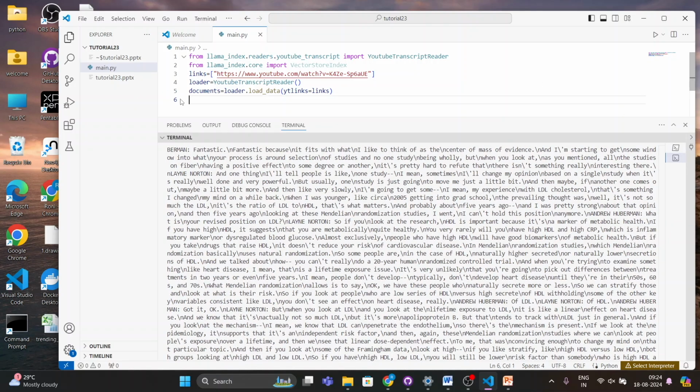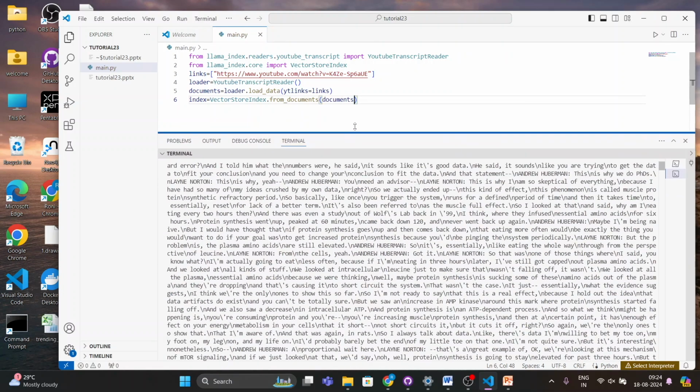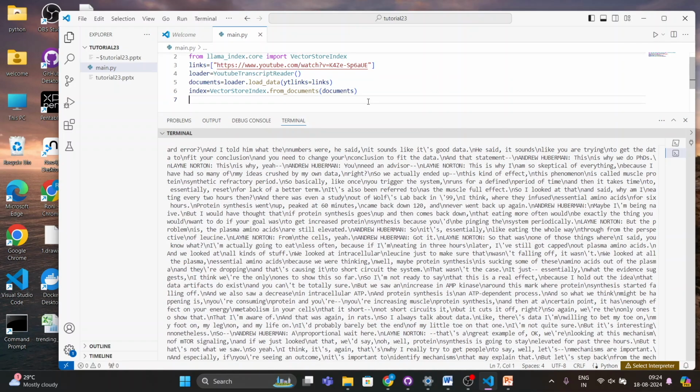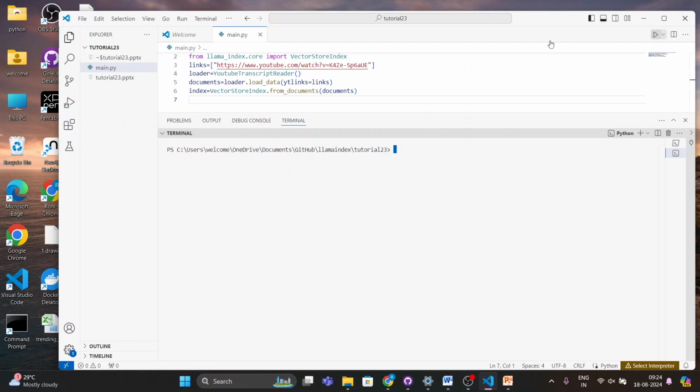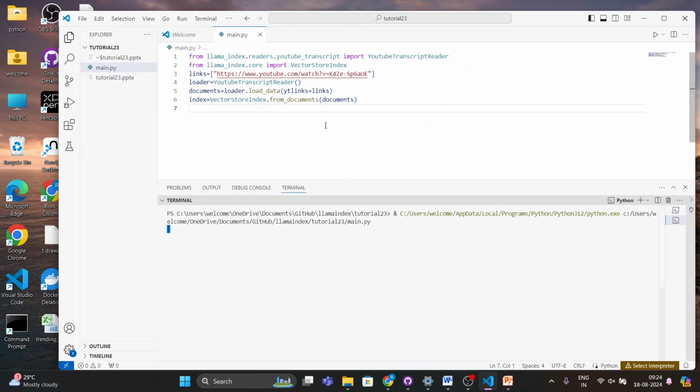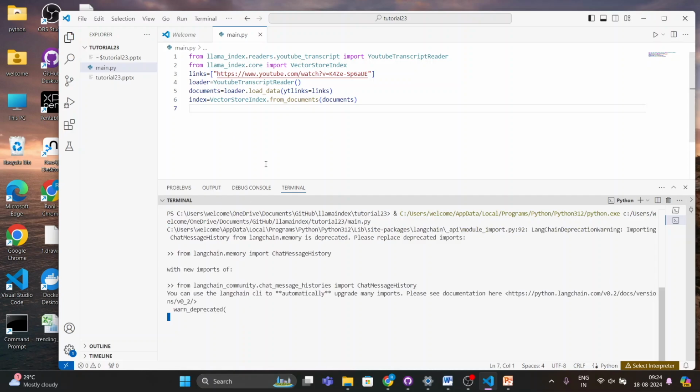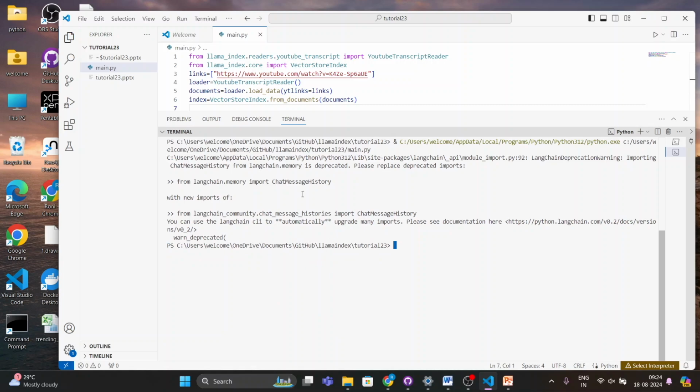Now the next objective is to create a vector index with this content. It's very simple: VectorStoreIndex.from_documents, and there I'll pass the documents. Done. Now let's execute and see whether I'm able to convert that into a vector index or not. No error means everything is fine.